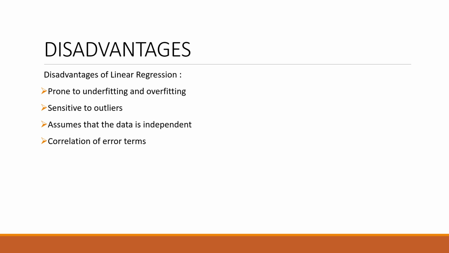Disadvantages of linear regression are that it is prone to underfitting and overfitting of the data. It is sensitive to the outliers and it assumes that the data is independent and that the error terms are uncorrelated.